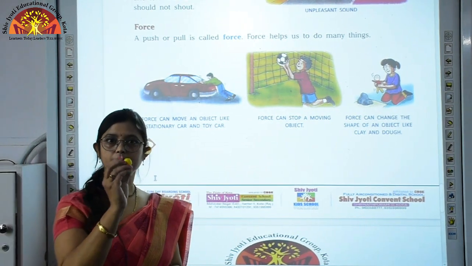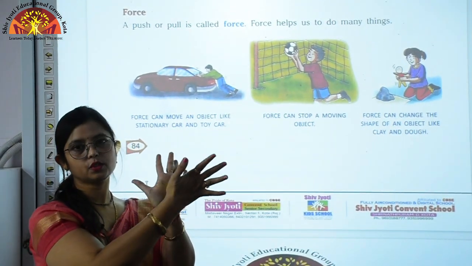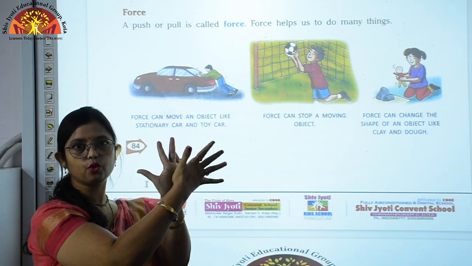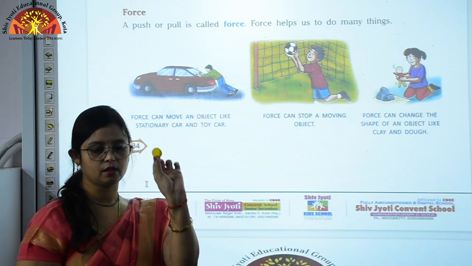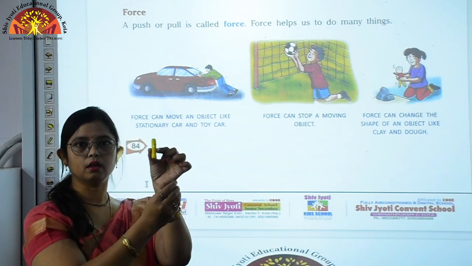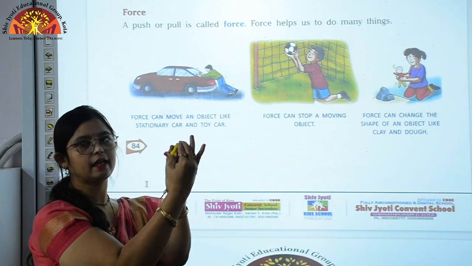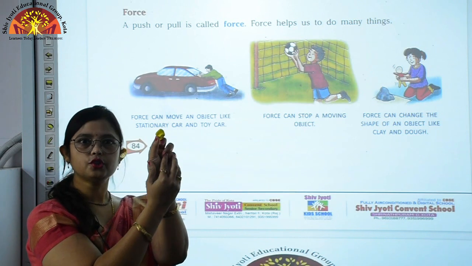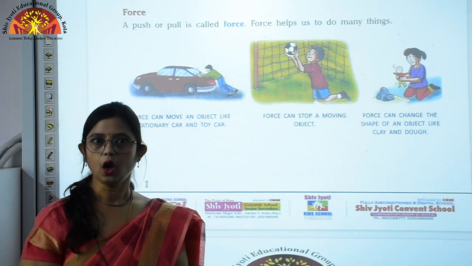Now see children, it is a clay dough, it is in the shape of a ball. Now if I press it with my hands, I am applying force over it. Now the shape of this dough has changed like this. You can see here also, this is the elongated shaped clay dough. Now if I push it with my fingers, then the shape of this clay dough changes. So in this way, force can change the shape of an object.